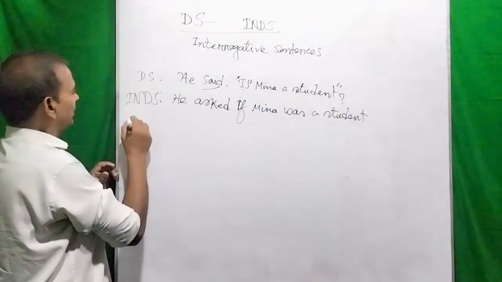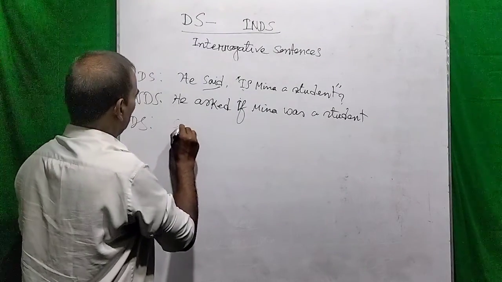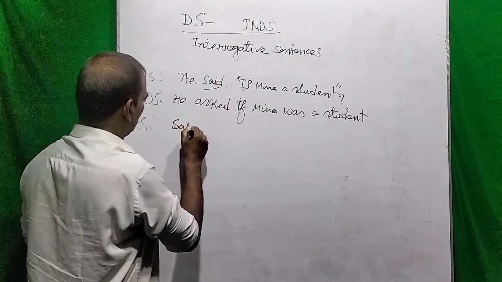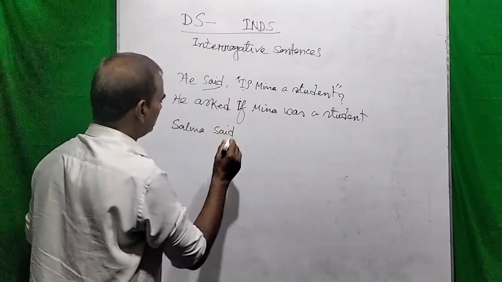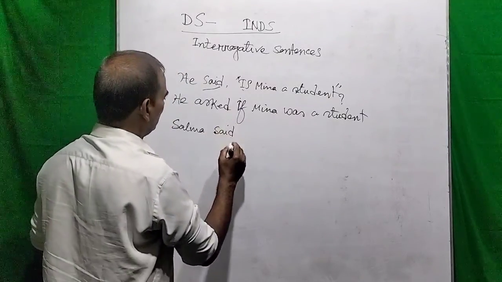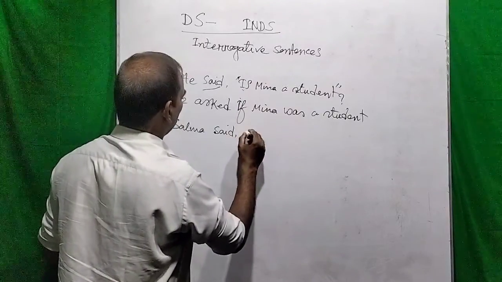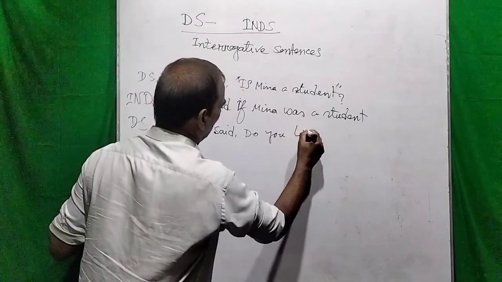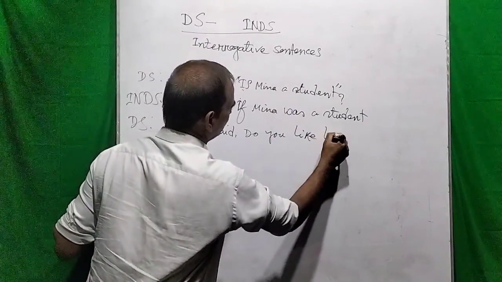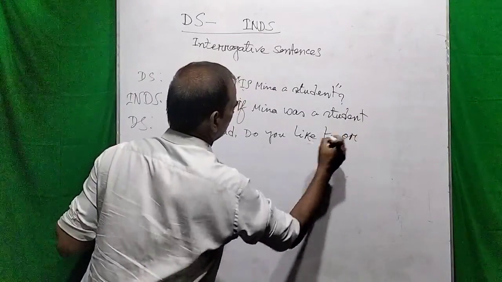Now look at another example. Salma said, do you like tea or coffee?